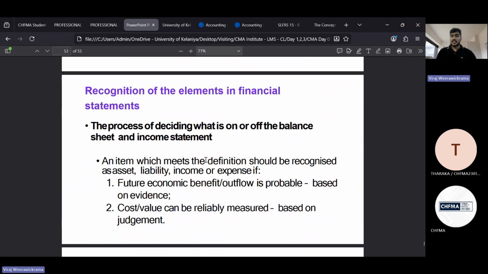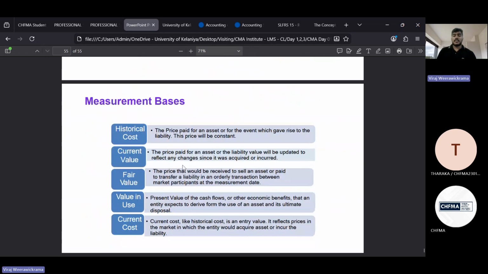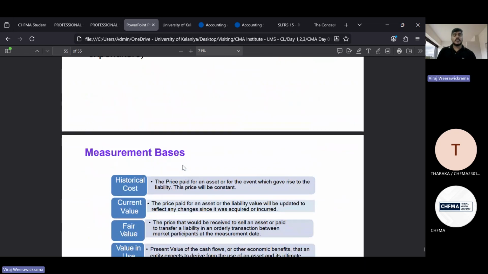And with that, here we are discussing what the elements are, what the recognition criteria are, and what the measurement criteria are. How we can classify something as an element, how you can recognize it as an element, or how you can take the monetary value, or how you can measure it. That's the measurement criteria you can see in this conceptual framework.